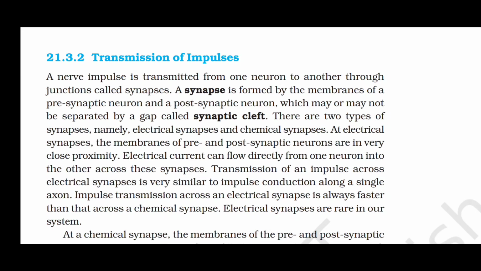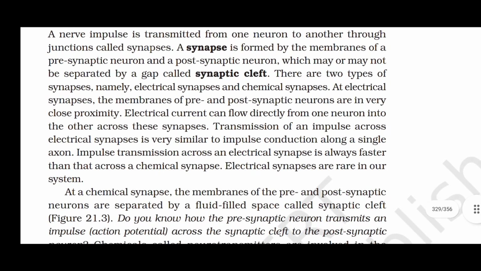At electrical synapses, the membranes of pre and postsynaptic neurons are in very close proximity. Electrical current can flow directly from one neuron into the other across these synapses. Transmission of an impulse across electrical synapses is very similar to impulse conduction along a single axon. Impulse transmission across an electrical synapse is always faster than that across a chemical synapse. Electrical synapses are rare in our system.